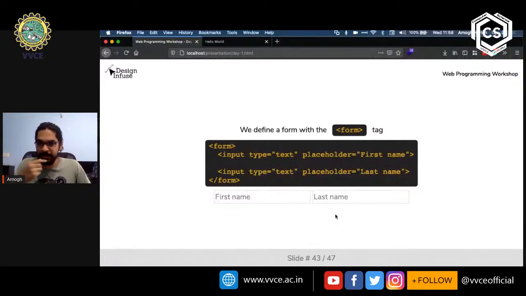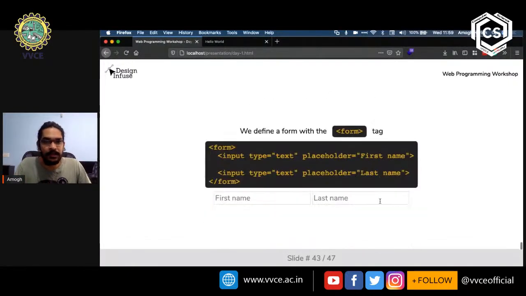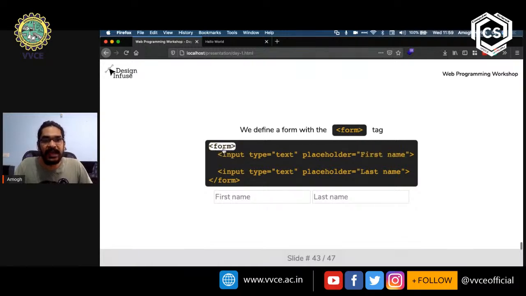So how do we define a form? How do we create a form in HTML? It's very simple. We have something called the form tag, which is a left angle bracket followed by the word form, and then the right angle bracket, and then we close it by putting a / in front of the form.